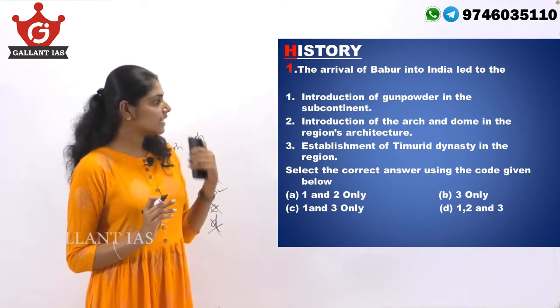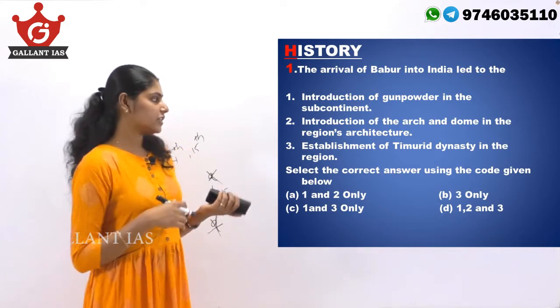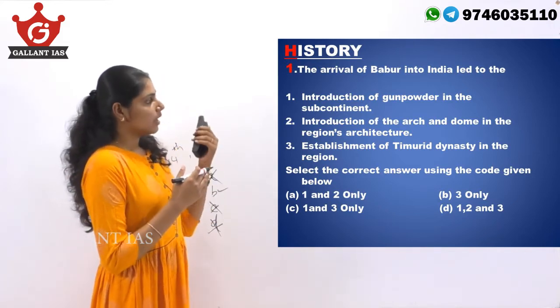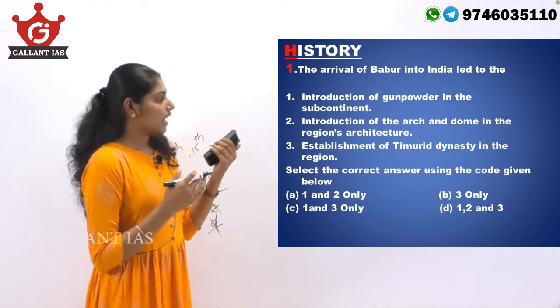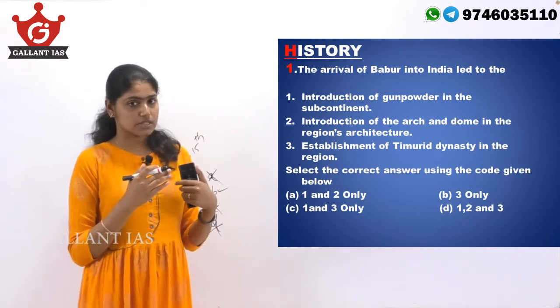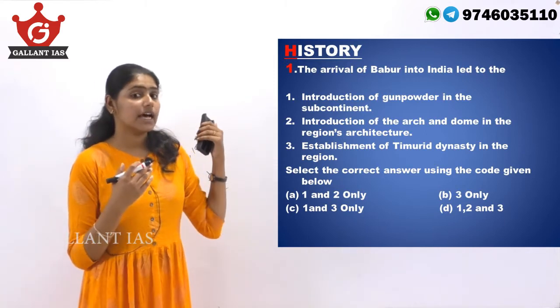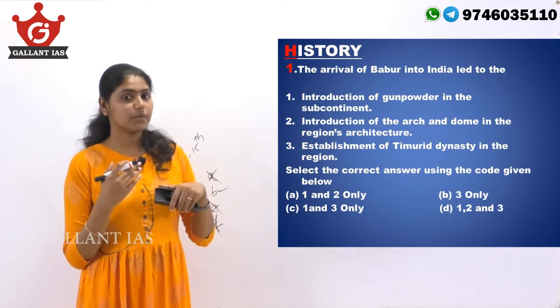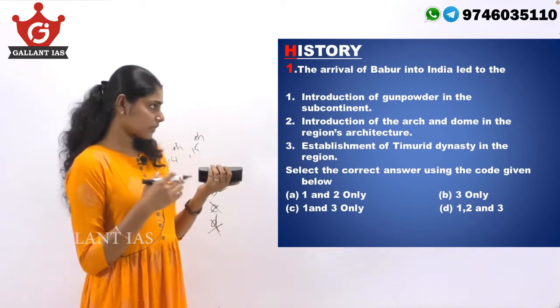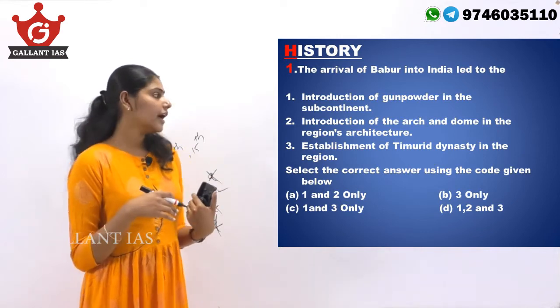Statement 2 is introduction of the arch and dome in the region's architecture. Actually, it was not with the beginning of the Mughal Empire that arches and domes were introduced in the subcontinent. Actually, this was much before that. This introduction of arches and domes was done by the Delhi Sultanate because they were instrumental in bringing the Islamic architecture into our country.